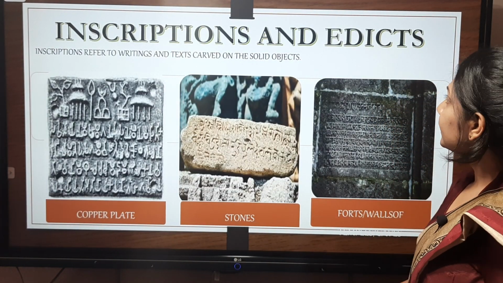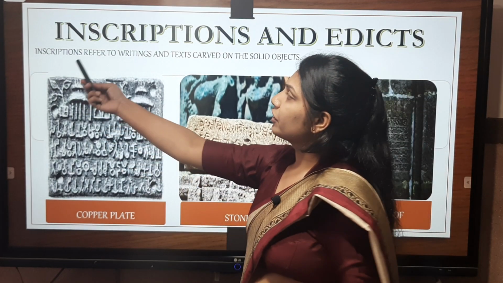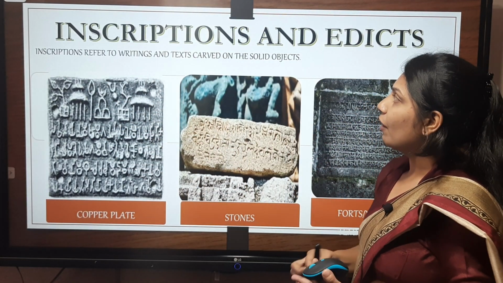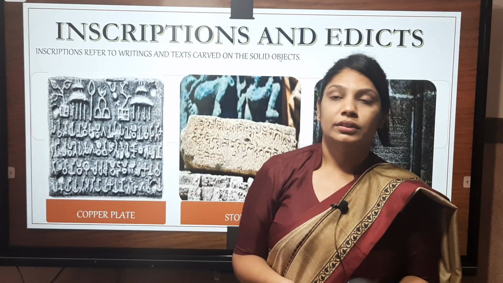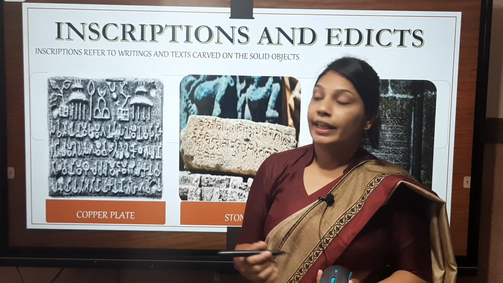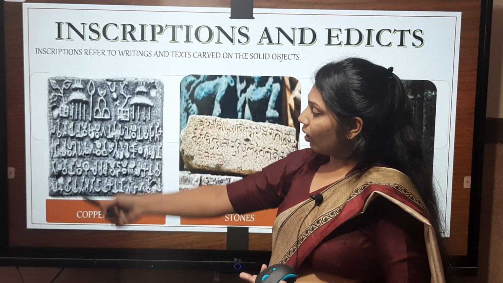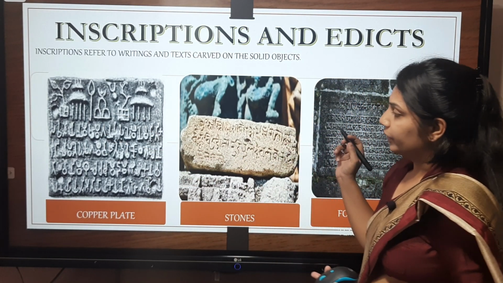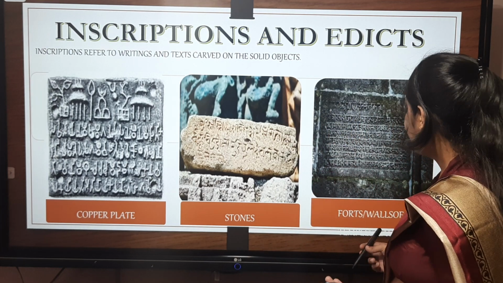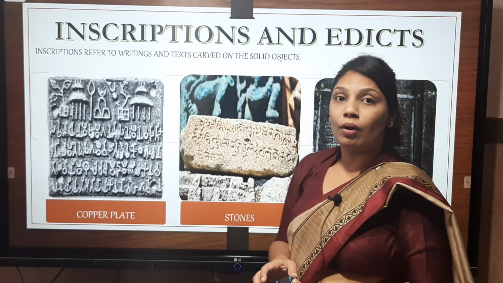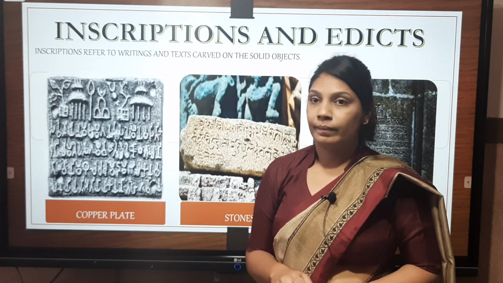Now, inscriptions and edicts. Inscriptions refer to the writing and text carved on solid objects. In ancient times, the rulers or kings inscribed their messages on solid objects. We can see copper plates, stones, forts and walls. These inscriptions are also there in the present time.